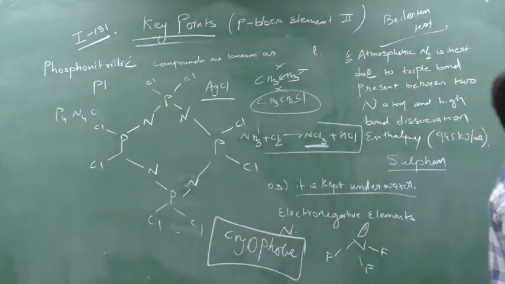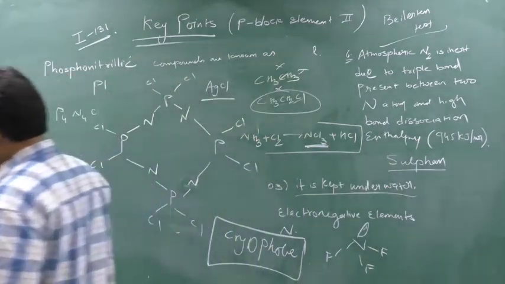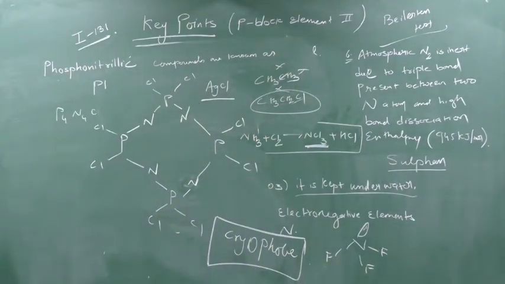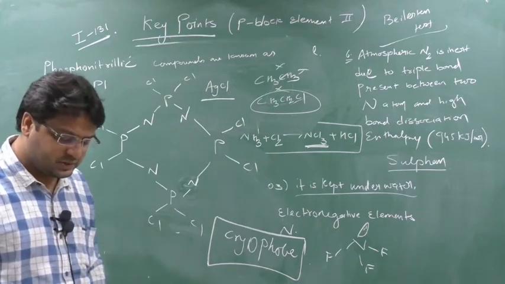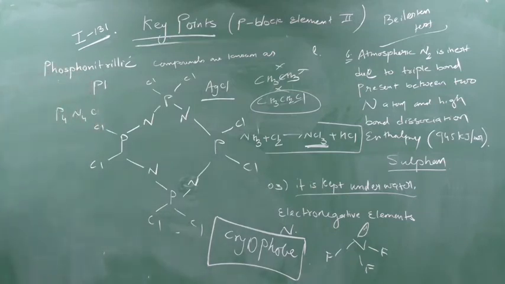Fluorine does not form any kind of oxyacids, except one. So fluorine forms only one oxyacid; it does not form more oxyacids due to its high electronegative nature. Clear?